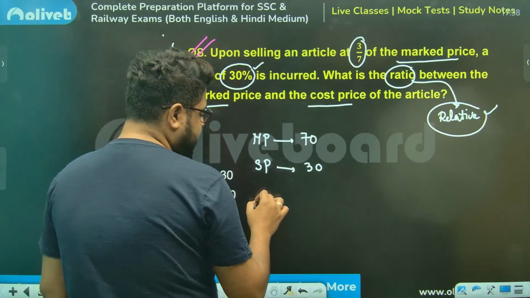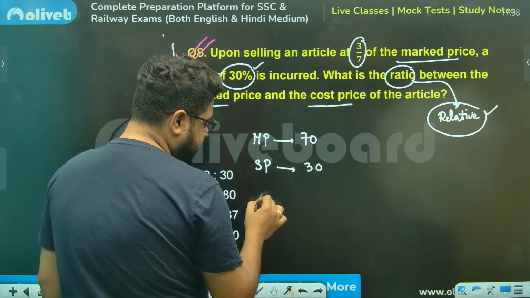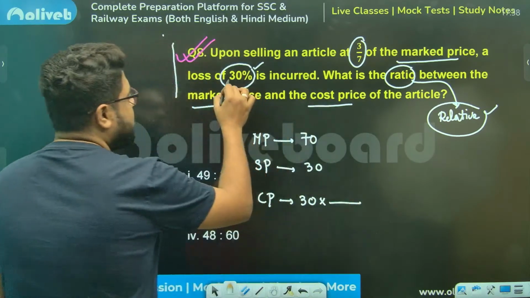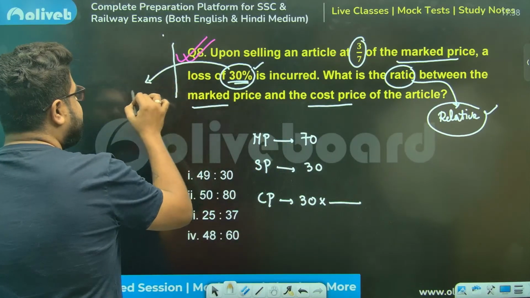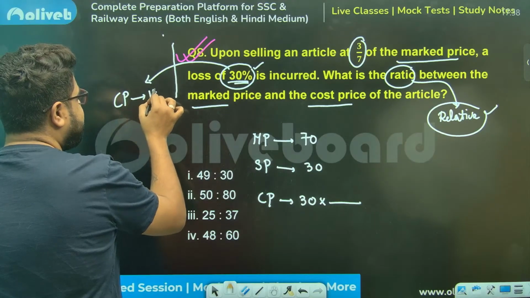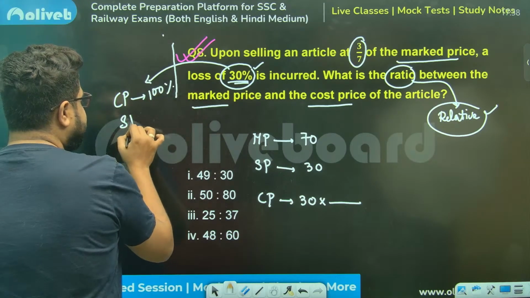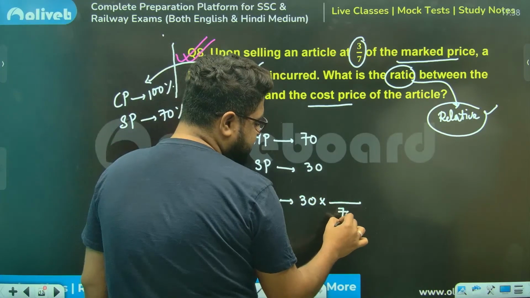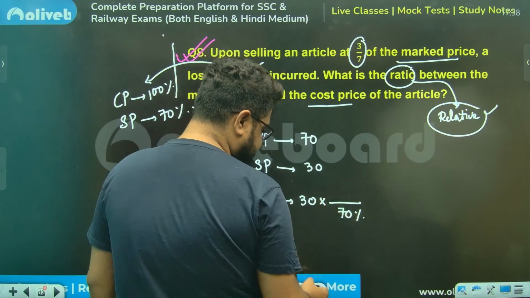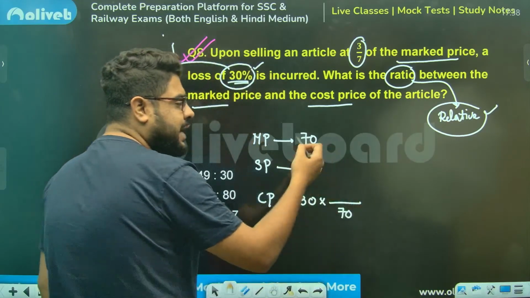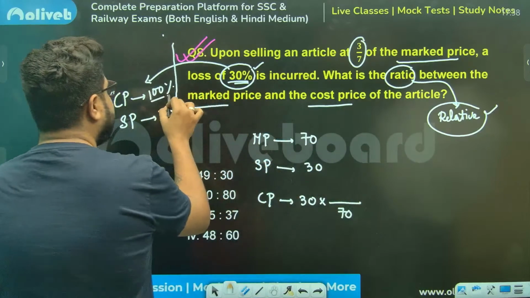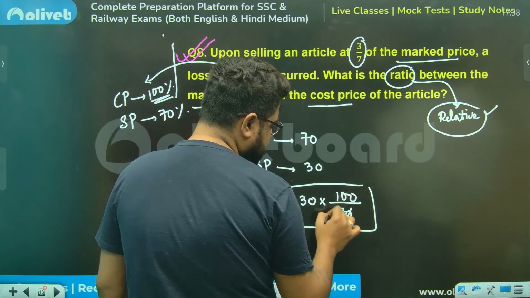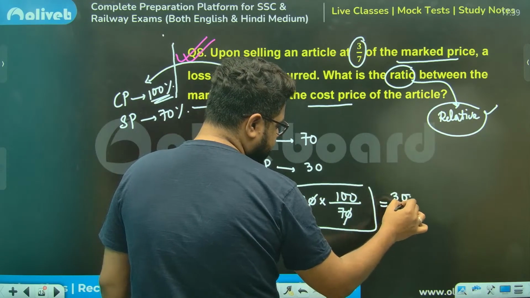Now this 30 rupees, CP I'm figuring out directly using the modular method. 30 represents what? A loss of 30%. Loss of 30% means if CP is 100%, then SP is 70%. So SP 30 rupees represents 70%. I need CP, meaning I need the value for 100%. So this is your CP, 300 by 7 rupees.